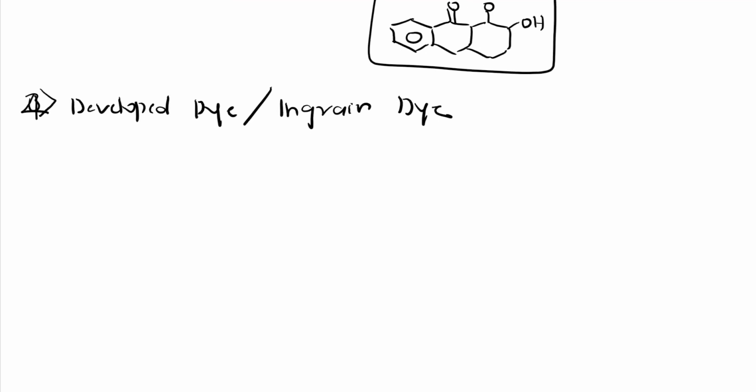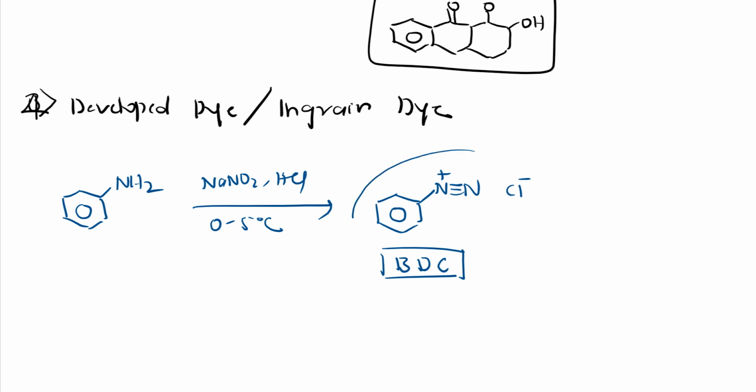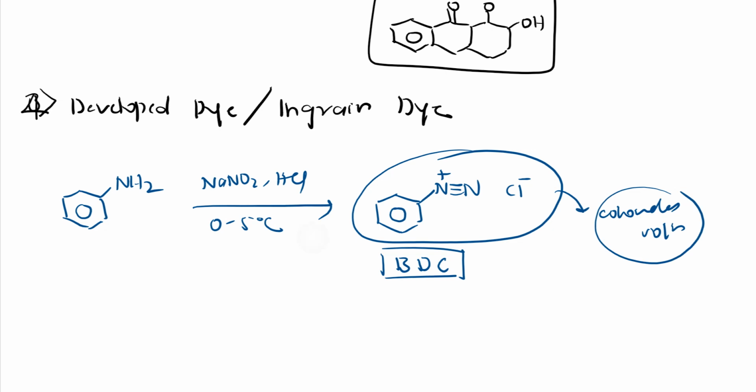So what we have, see here, this is our aniline, right? To this I will do diazotization. So what I will do, NaNO2 in presence of HCl, I will maintain temperature 0 to 5 degrees Celsius. So I get this benzene diazonium chloride, N triple bond N plus and Cl minus. So it is benzene diazonium chloride, right? BDC we can call it simply, right? So it will be a colorless solution, and we maintain it at 0 to 5 degrees, so it can be stable.